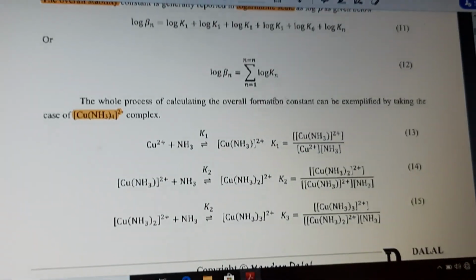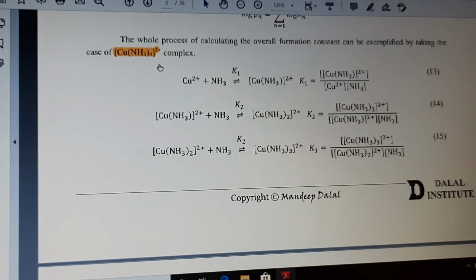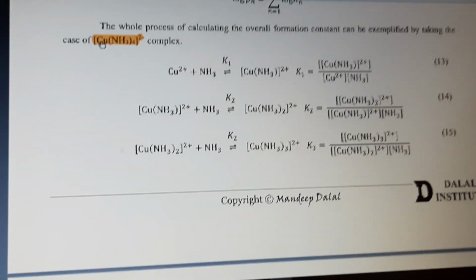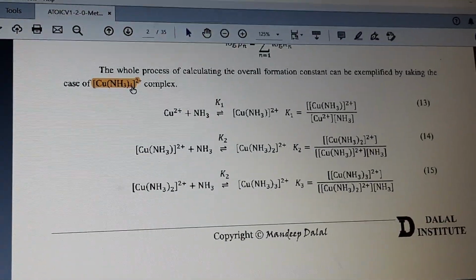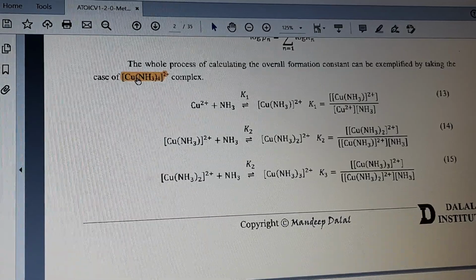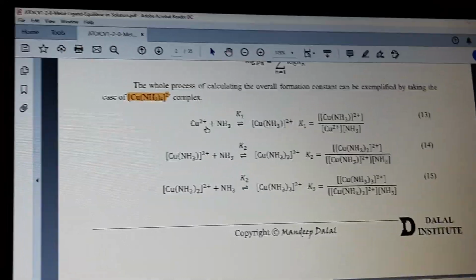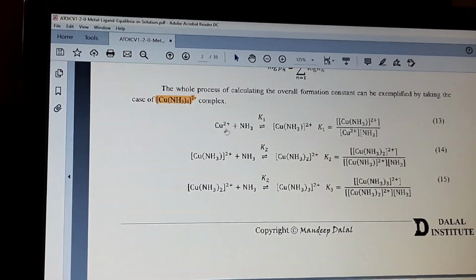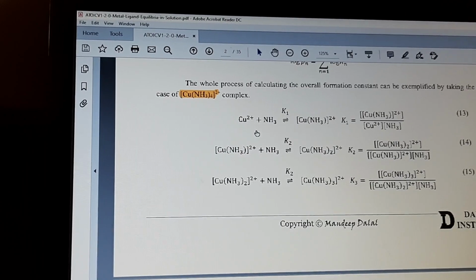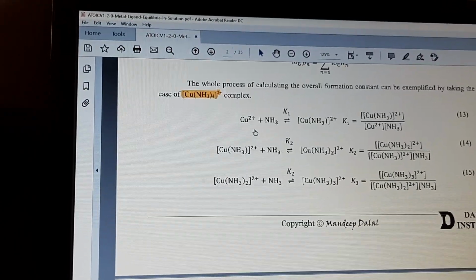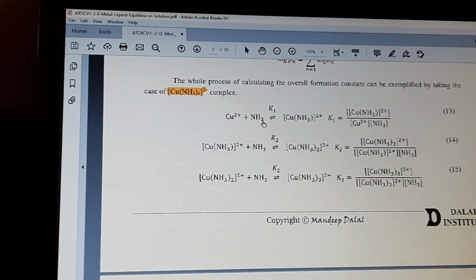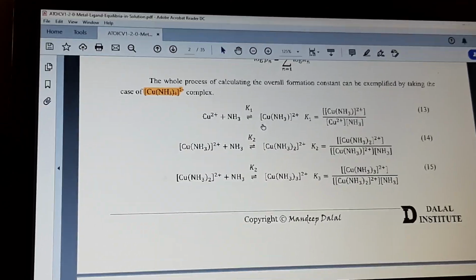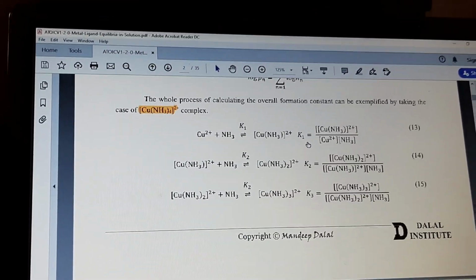Okay, now we'll continue. The same thing we'll see with an example, that is the formation of the tetraamine complex of copper. If you see here, 4 ligands are there that will react with the copper. In what way will it react? The same thing we can write under stepwise stability constant: first Cu2+, in its 2+ oxidation state, will react with the first ligand, in the sense there are 4 ligands, and the first ligand will react and form a complex. This is the first step, right?